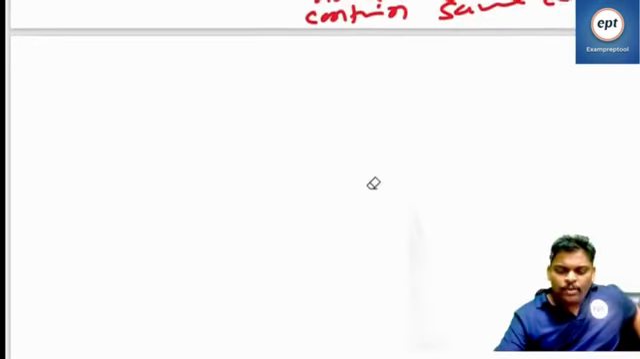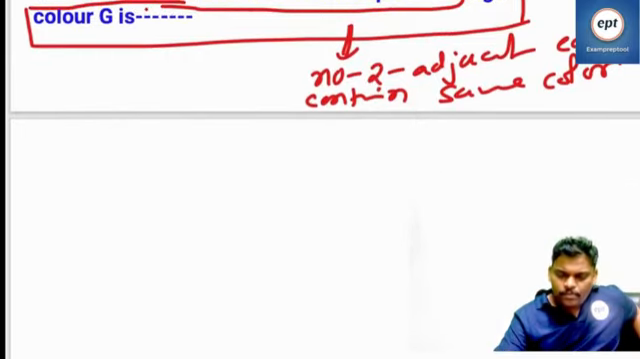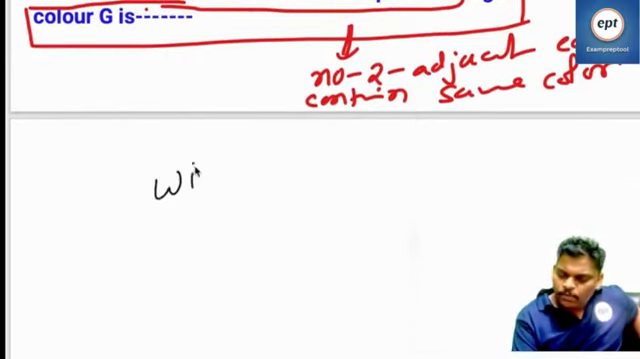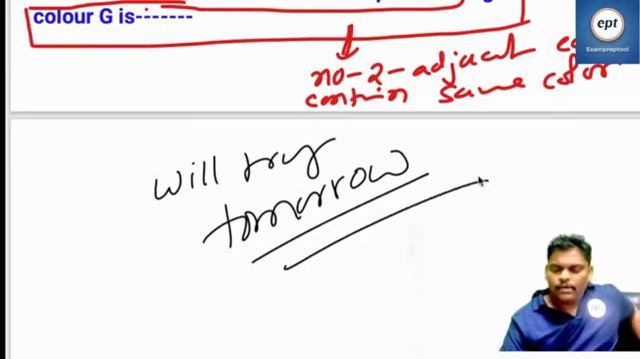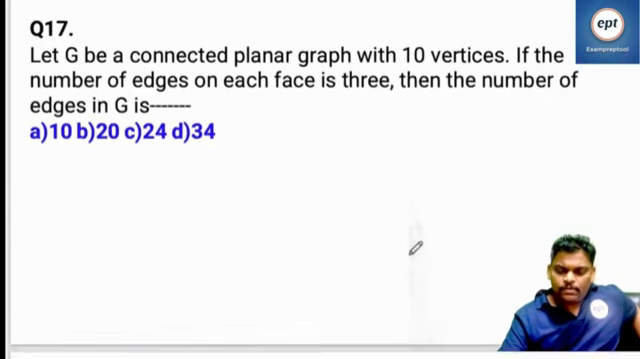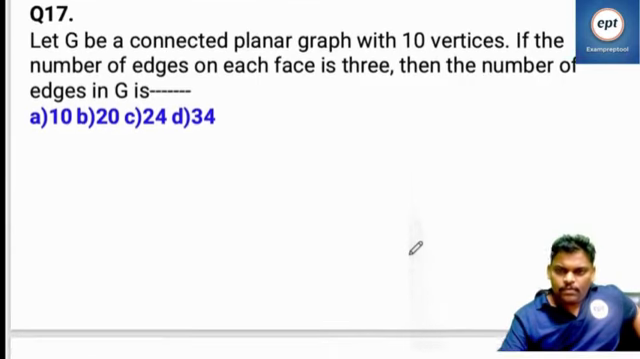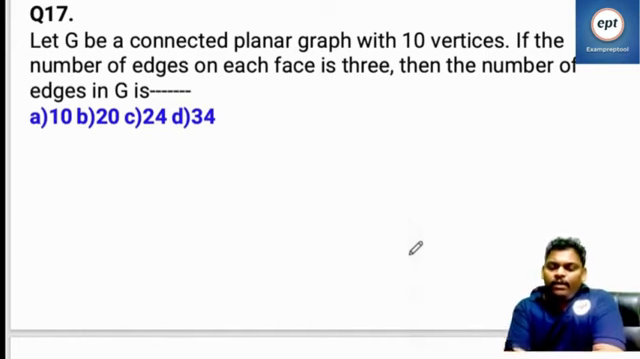So this problem I will do in tomorrow's class. We'll try tomorrow. Can we go to the next problem? Yeah, we tried a lot, but it is coming as a big diagram. I think it is coming as more than 8 colors, more than 7 colors.